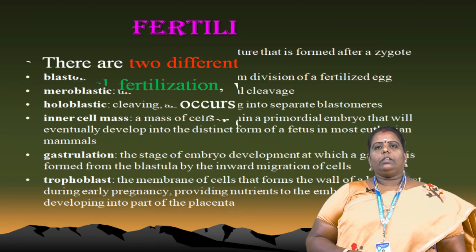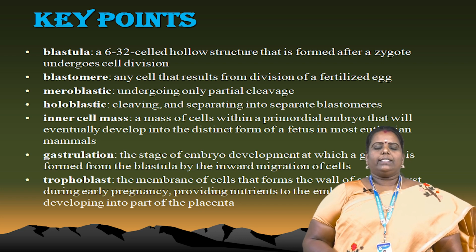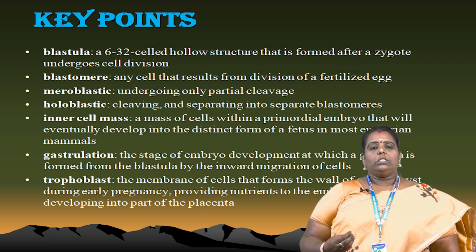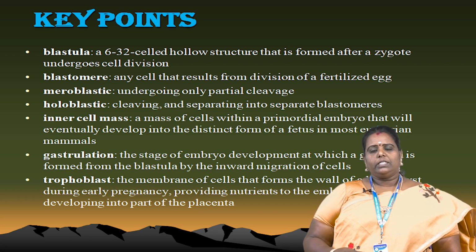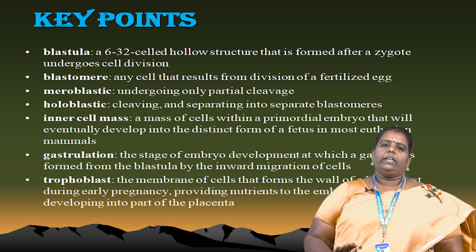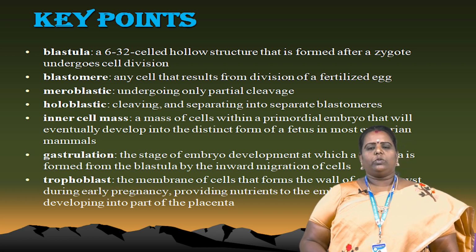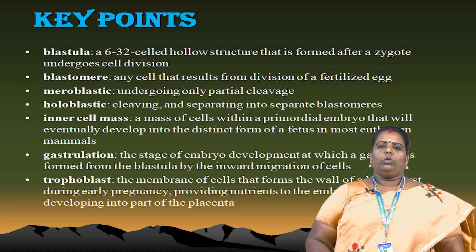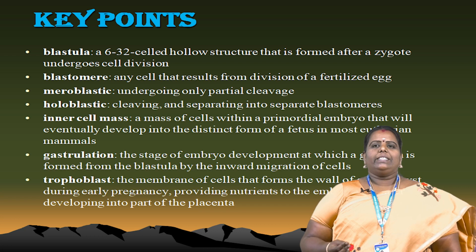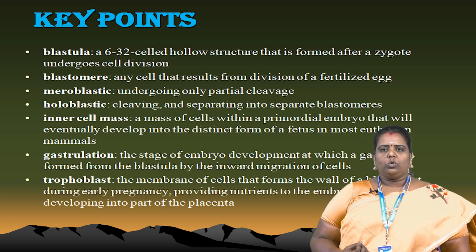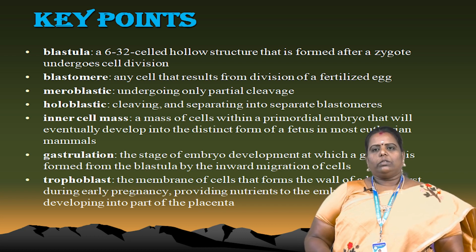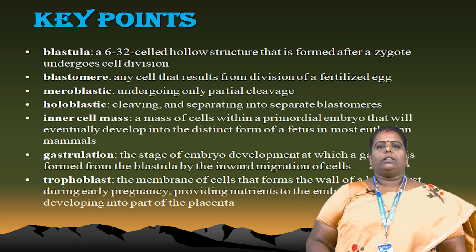Next, we have now known about the fertilization scheme. Some of the words are very important, because we have to know the definitions of the words. We have to know the full meaning of fertilization. Otherwise, it's very difficult. Blastula, blastomere, gastrula, that's also very difficult. You just have to know the important words. Those words are called key points. The first one is blastula. Others are blastomere, meroblastic, holoblastic, inner cell mass, gastrulation, trophoblast, blastulation.